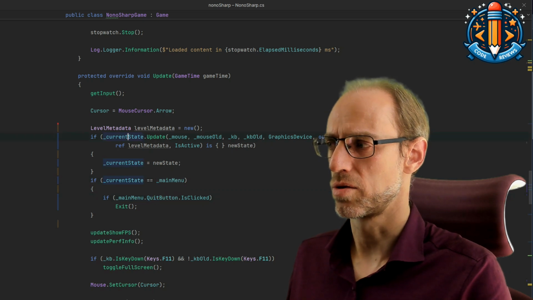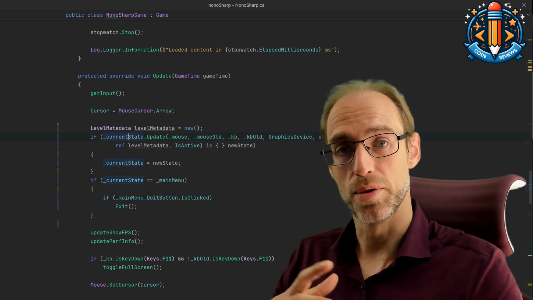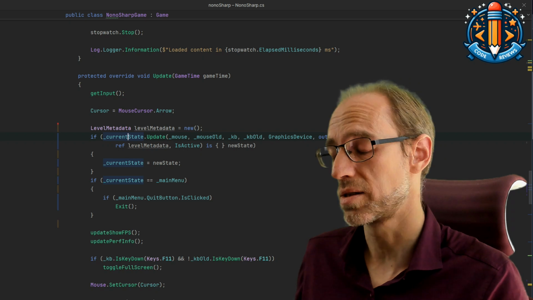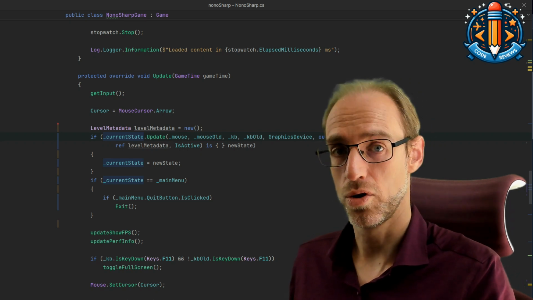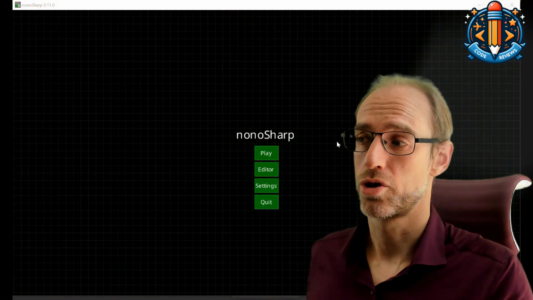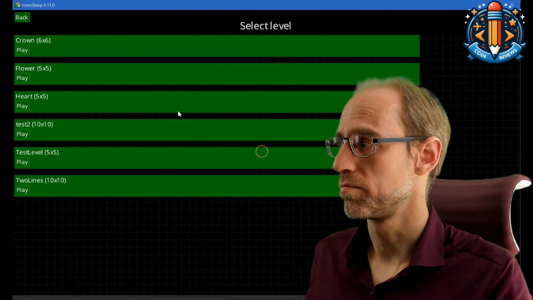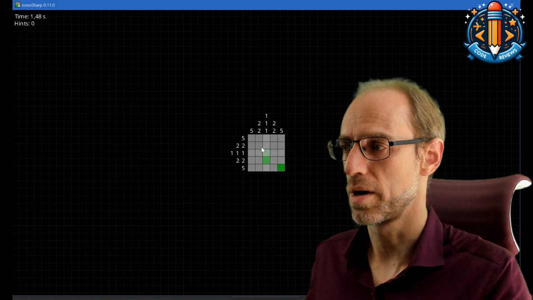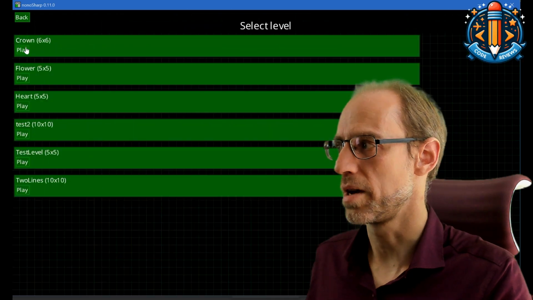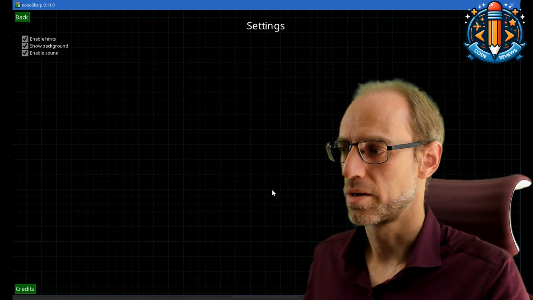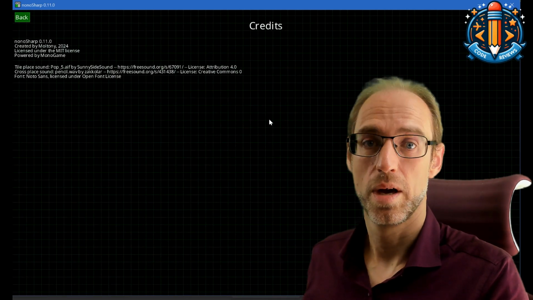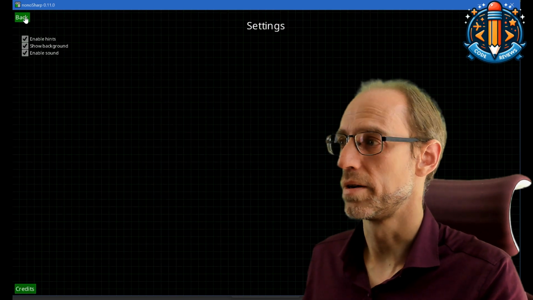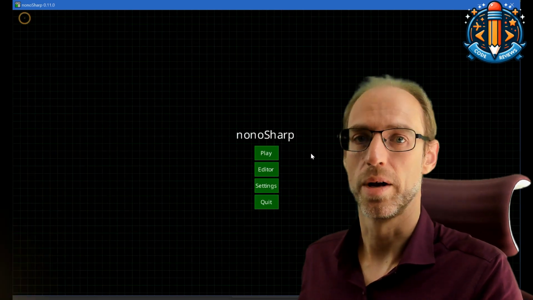Again, we could change this to not return null. For example, you could return this, and null could mean that you want to exit. Lots of different options you can do. We want to check if it still all works. So, looks good. We can still go there. We can still do all these things. Navigate around, back, settings, and credits. It's all still there, perfectly fine and working well.